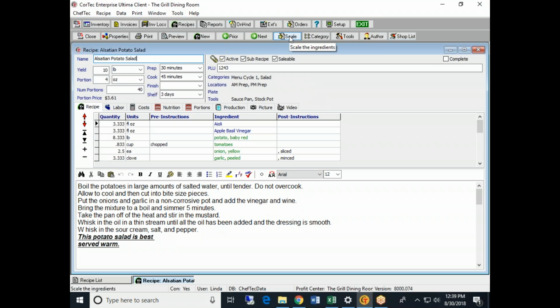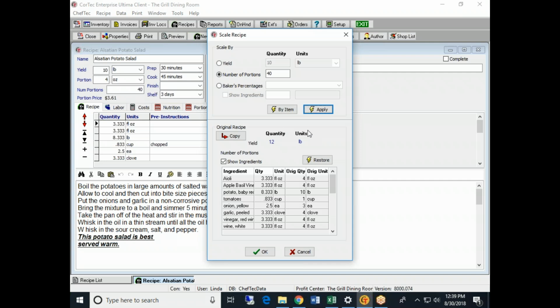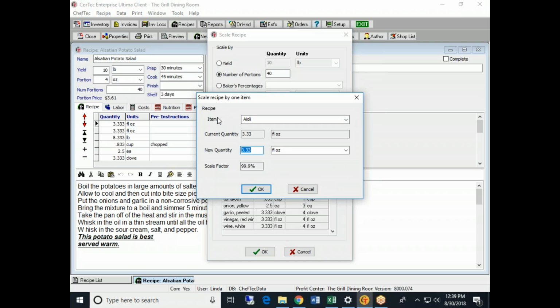Recipes may also be scaled by altering the quantity of a single ingredient. Within the Scale function, click on the By Item button. From the Item drop-down, select an ingredient within the recipe.